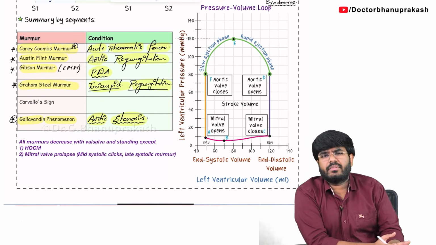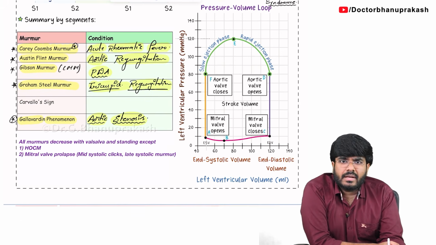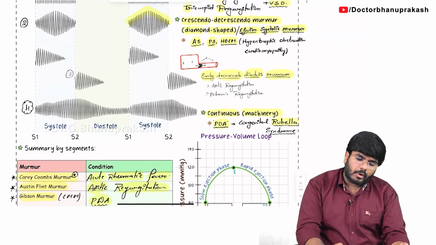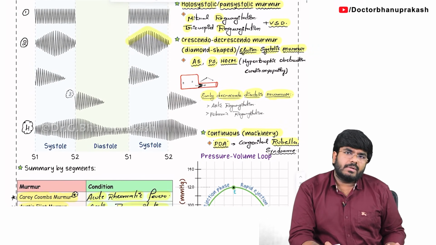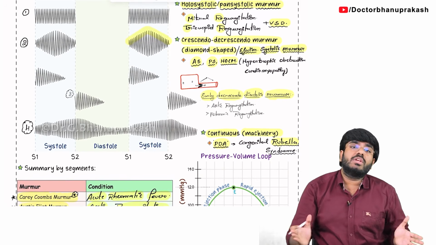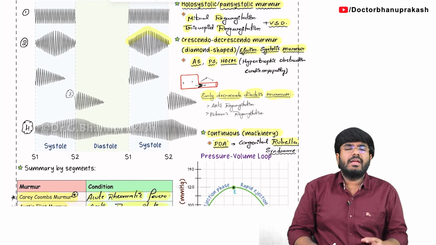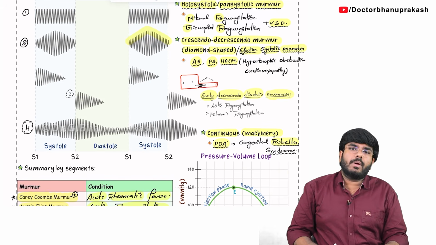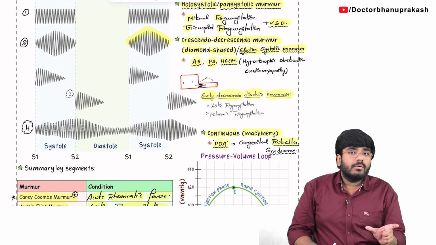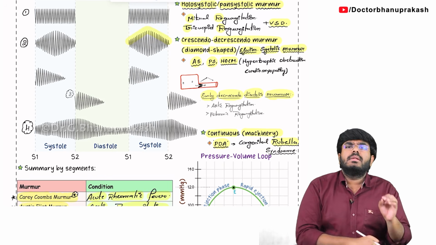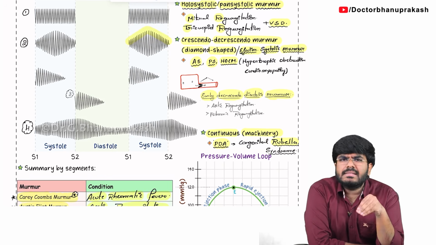In the recent exam also, they were asking about the tricuspid regurgitation. In a patient with tricuspid regurgitation, there is going to be Graham-Steell's murmur. Next, what else should you know regarding these murmurs? The intensity of the murmurs and the duration of the murmurs will decrease while you are auscultating. Intensity means the loudness and duration means the time component. They are going to decrease upon standing.